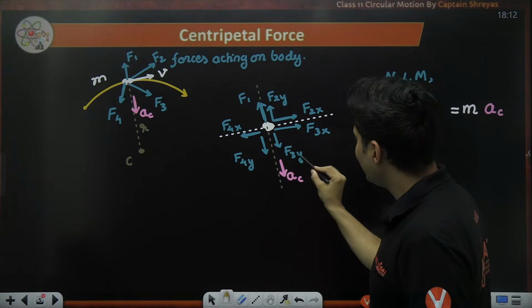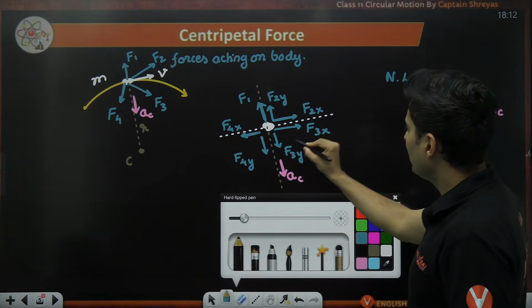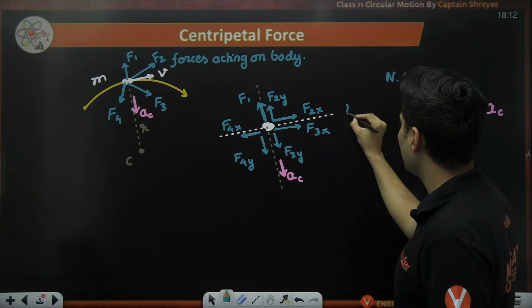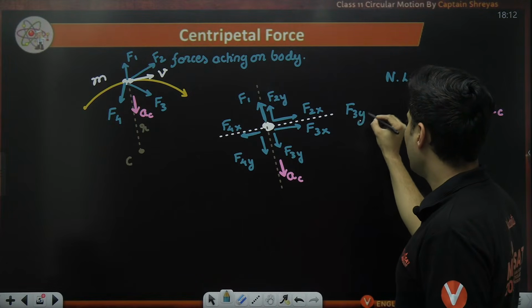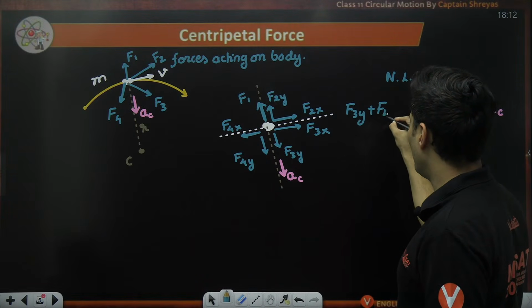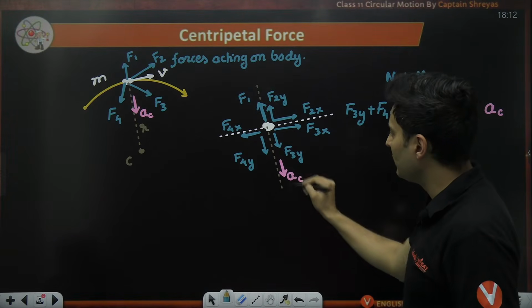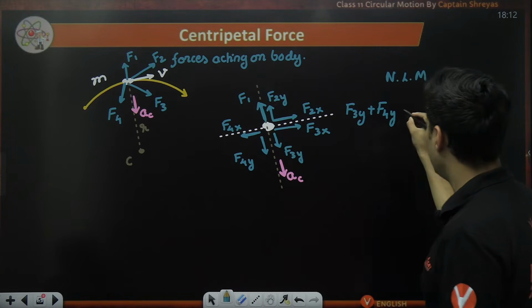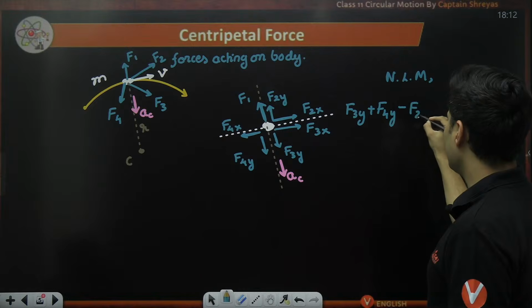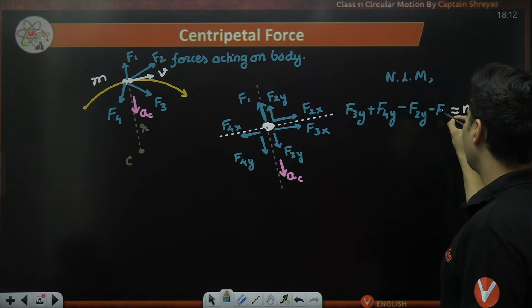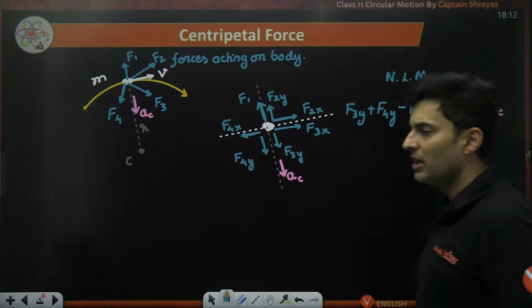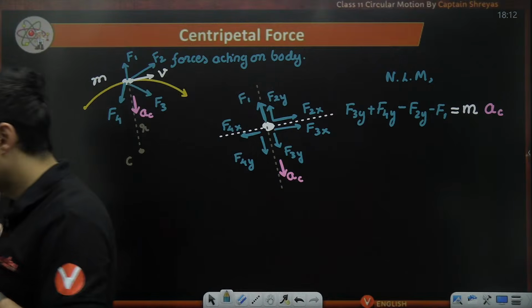So what are the forces? F3y is there, and F4y is also there. So F3y plus F4y. Both these forces are towards the acceleration. F2y and F1 are opposite, so minus F2y and minus F1. That's it. That is your Newton's law equation. That is what you would do, everyone.